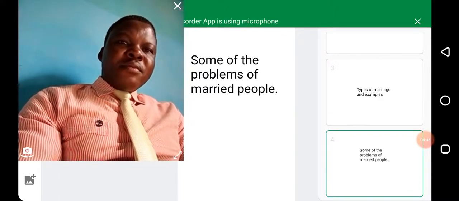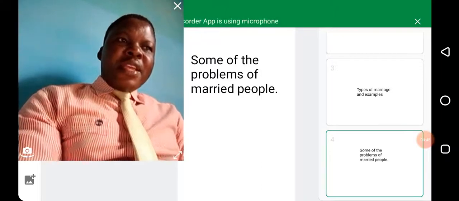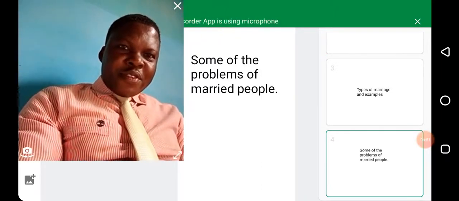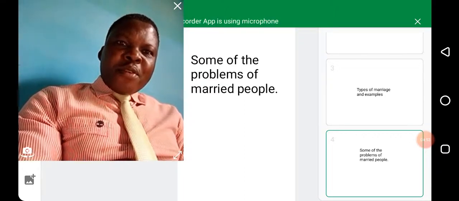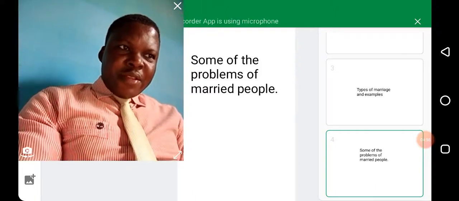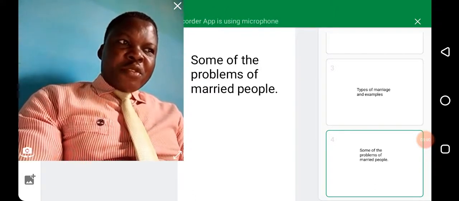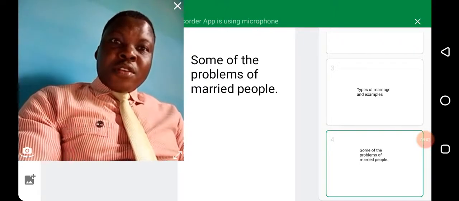Now, number 3 is bad company. You see, bad company will always corrupt good manners. Now, unnecessary relationship with friends and relations who may like to gossip.